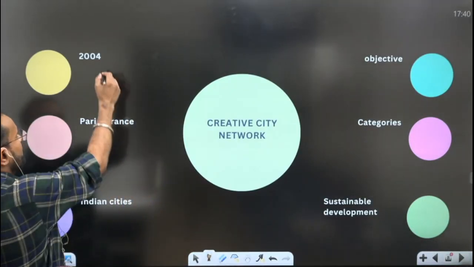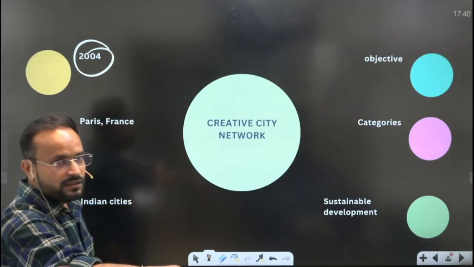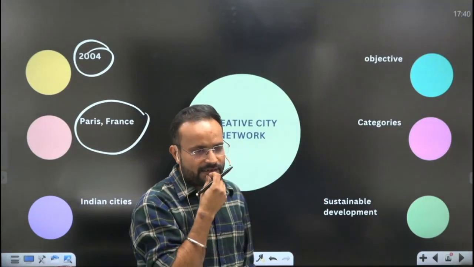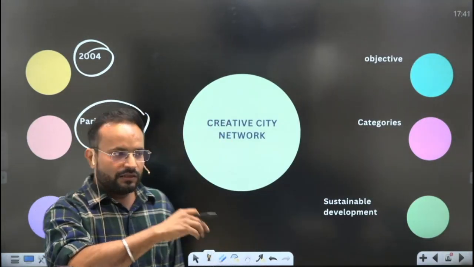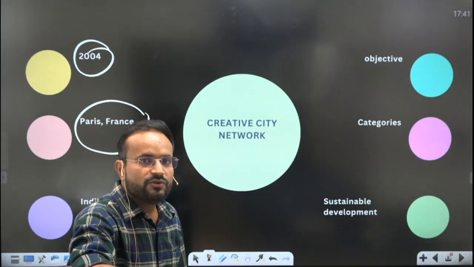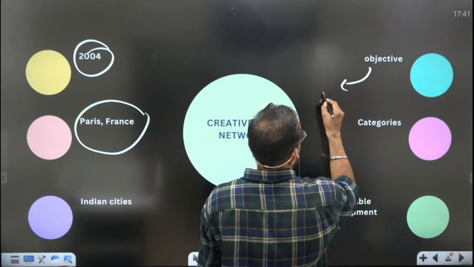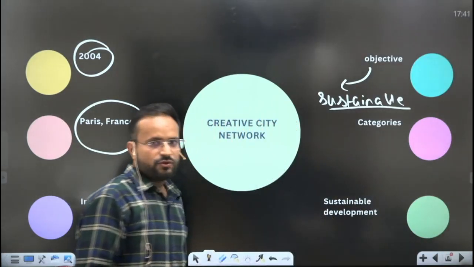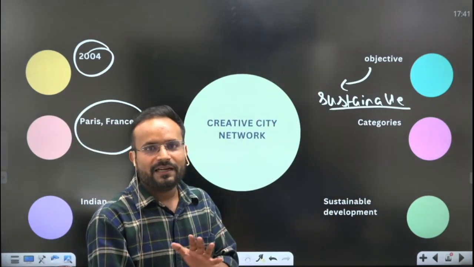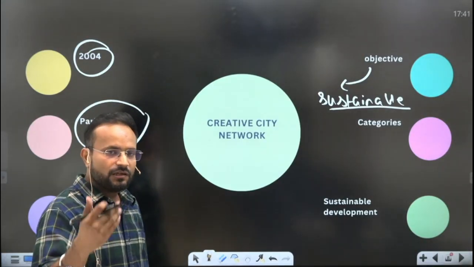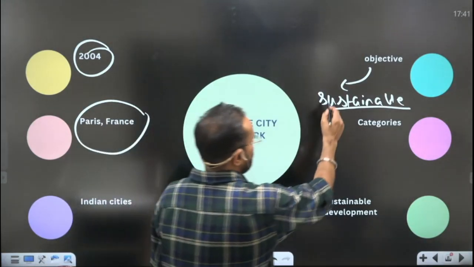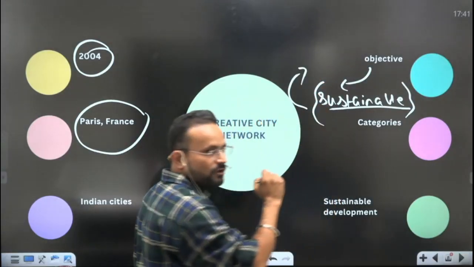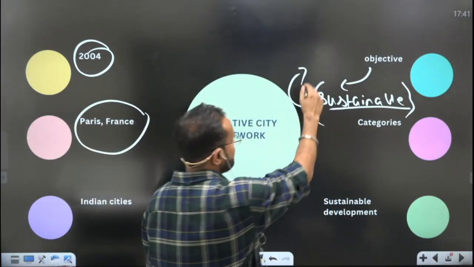Let's see. When was it started? It was started in 2004 by UNESCO, headquartered in Paris, France. And what was the objective? There are many cities in the world that are using creativity for sustainable urban development. So why not bring them in alignment under one category so that they could exchange best practices and learn from each other? Now, which SDG focuses upon sustainable urban development? It is SDG 11.